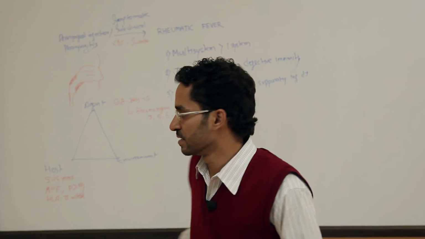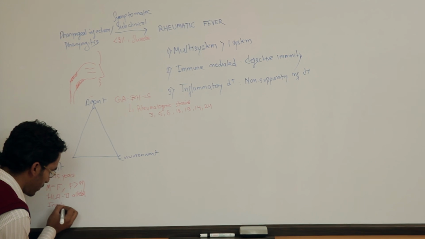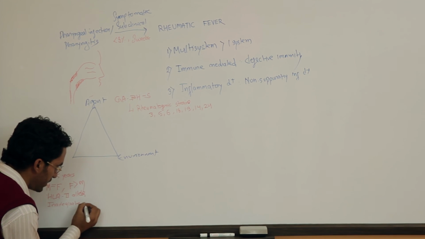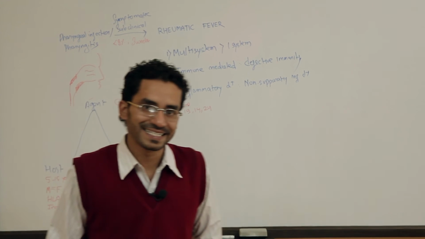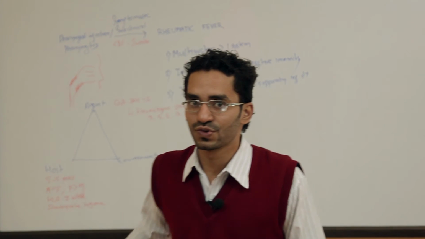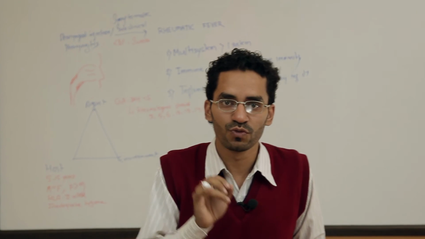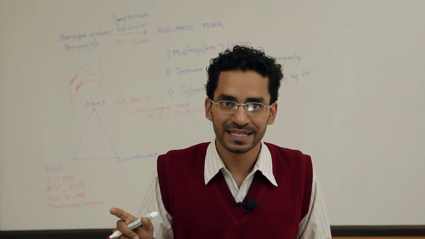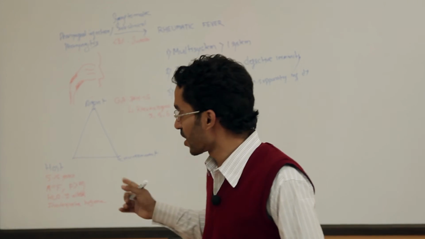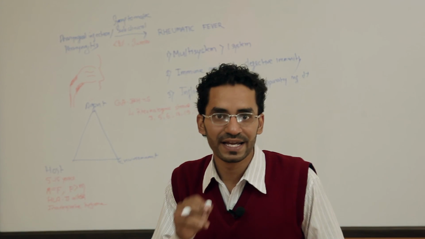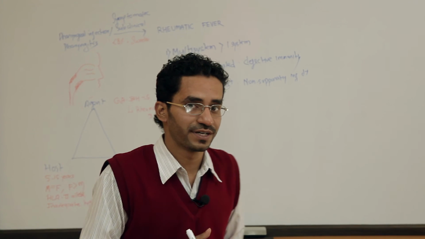Inadequate hygiene is one of the most important host factors responsible for rheumatic fever. So, I mentioned 4 points. One is the age group, more common in 5 to 15 years. Second, there is no clear cut sex predilection. The third is susceptibility, the HLA class 2 allele, and the fourth is inadequate hygiene.